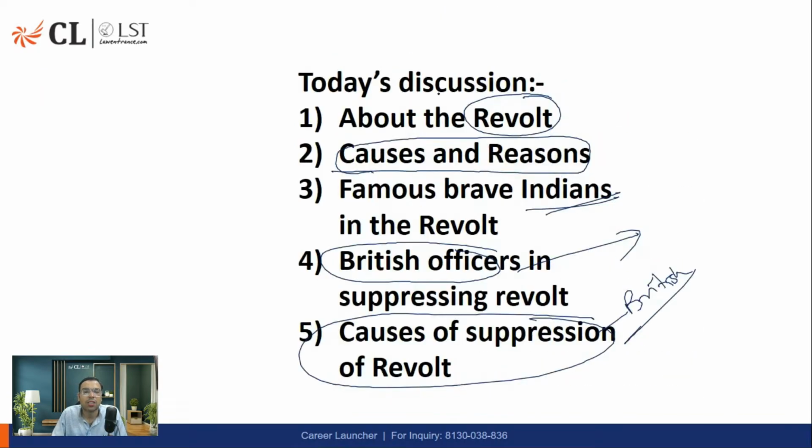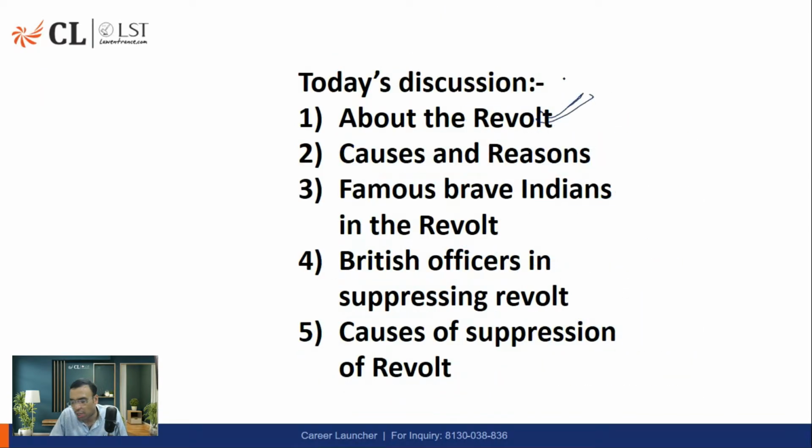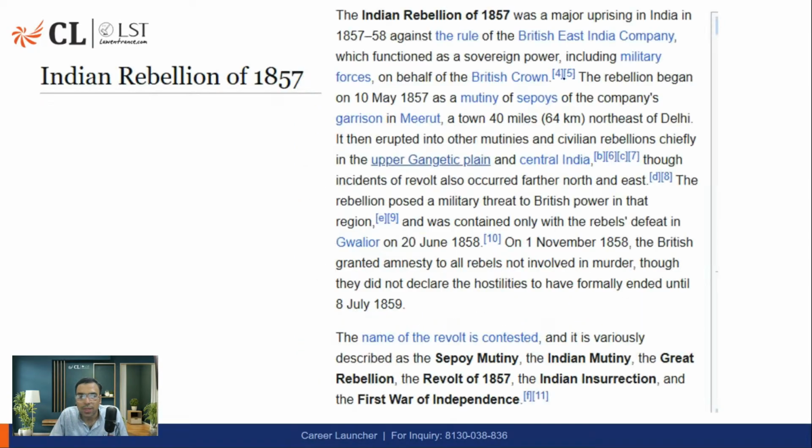So let us begin with the first one, the revolt of 1857. When we talk about the Indian revolt or Indian rebellion of 1857, it is also called Ghadar, Ghadar of 1857 or revolt of 1857. So in one line, this was a revolt primarily by Indians against the British.